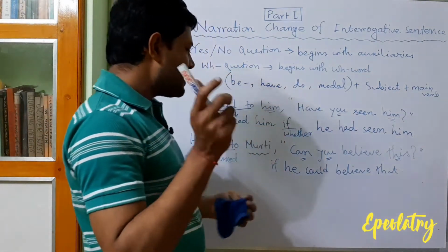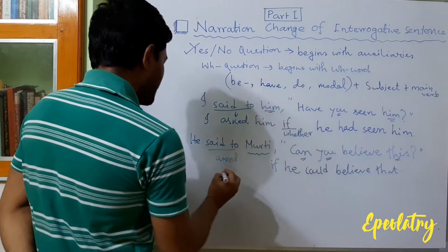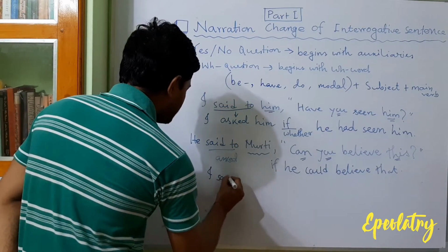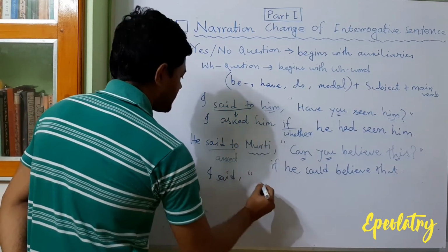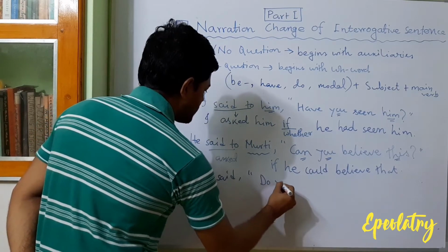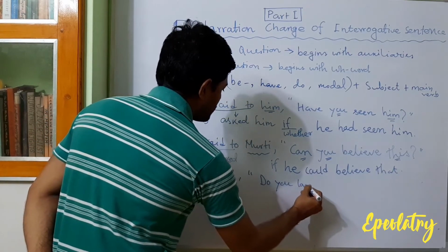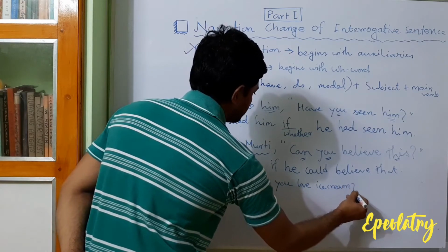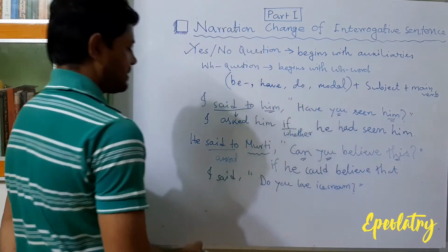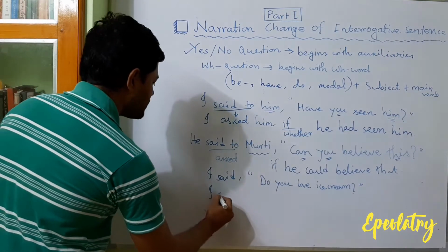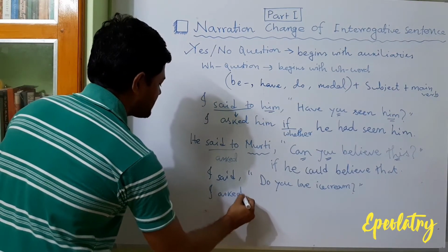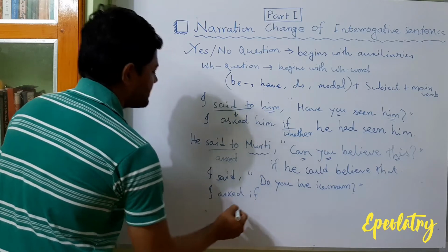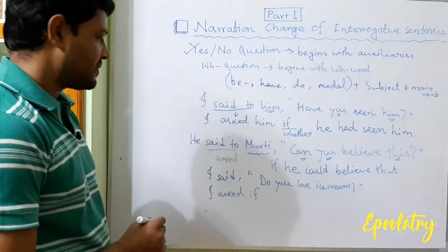Now I want to give you the last example. I said, "Do you love ice cream?" So "I said" will be changed into "I asked". After that the linker "if" will come.